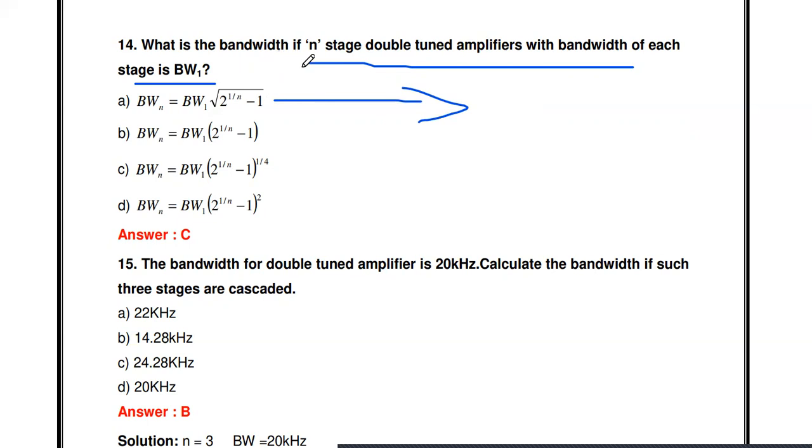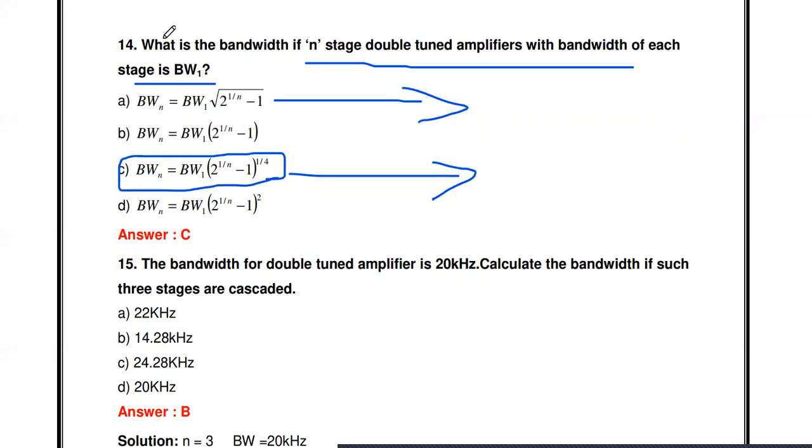But here the question is, if n number of double tuned amplifiers are connected, what is the overall bandwidth? So the formula is BWN equal to BW1 into 2 to the power 1 by n minus 1, to the power 1 by 4. So this is the formula for the overall bandwidth.